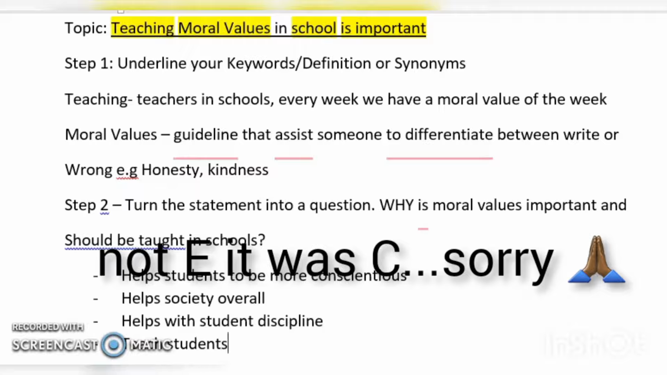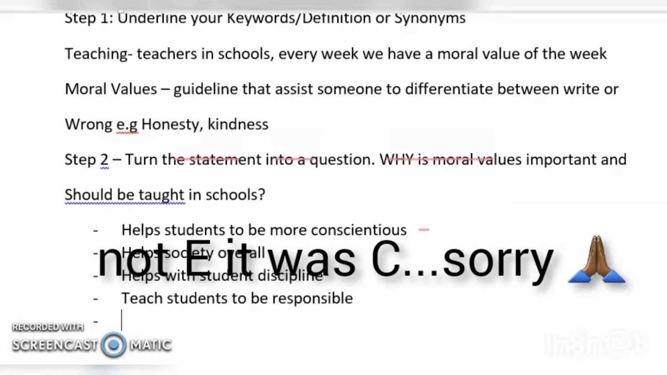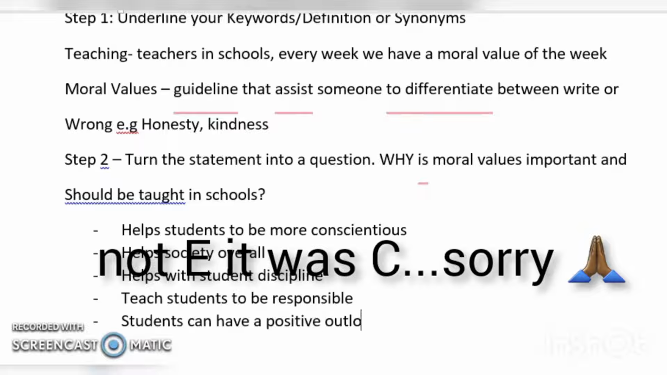Okay, because you know the difference between right and wrong, you can become responsible. Students can have a positive outlook of life. And I think lastly, students have empathy. Now there are so many other benefits of moral values.